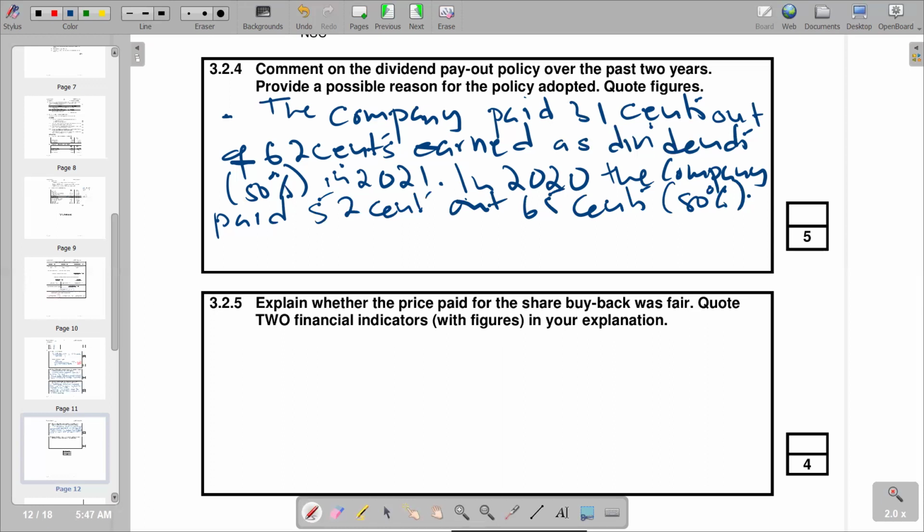The reason for the difference that we have in the dividend payout ratio is that efforts are being made to increase profitability or to address cash flow problems. So this is how we can come up with a reason. Remember, they are saying give a positive reason: efforts are being made to increase profitability, to address cash flow problems, and you can also come up with a point saying a bigger percentage was retained for future expansion or growth. Those are the reasons that you can come up with on 3.2.4.